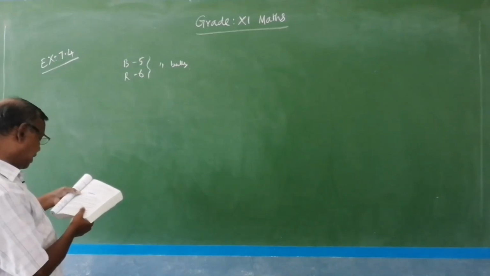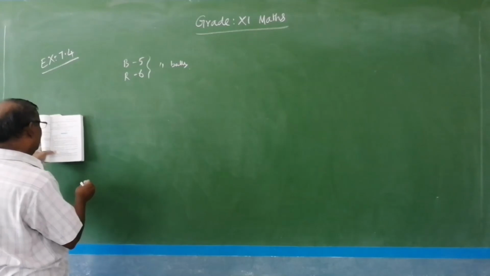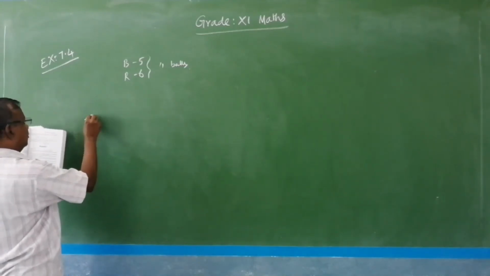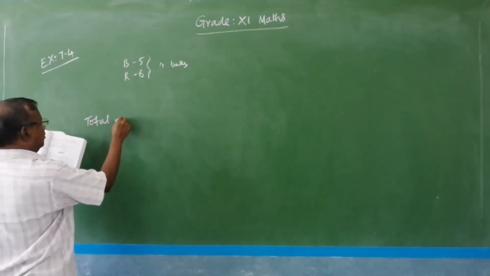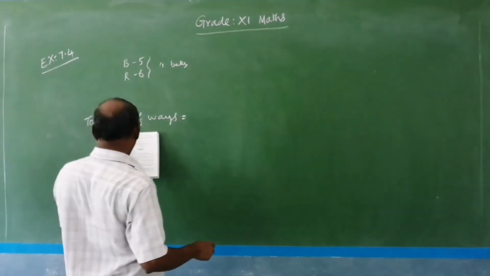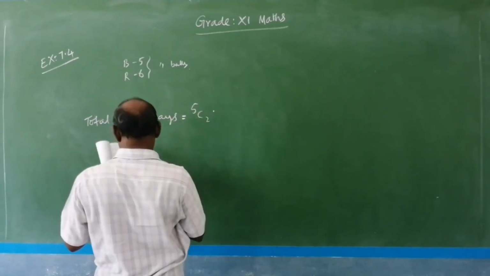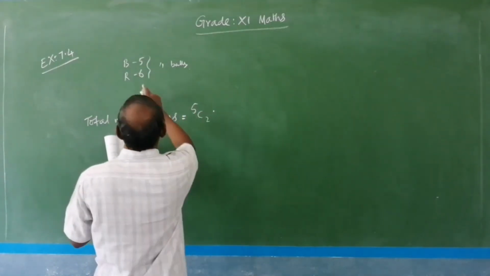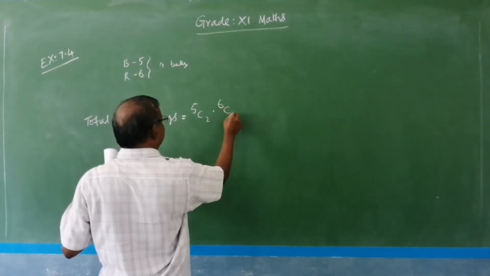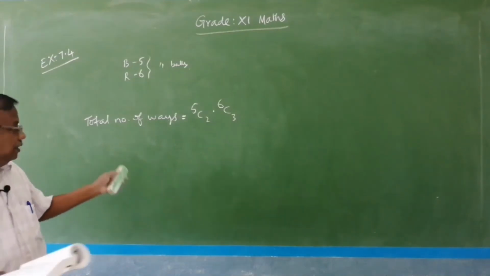Determine the number of ways in which 2 black and 3 red balls are selected. So the total number of ways is equal to 2 black means 5C2 into 3 red balls means 6C3. That's all. So you can write the answer clearly.